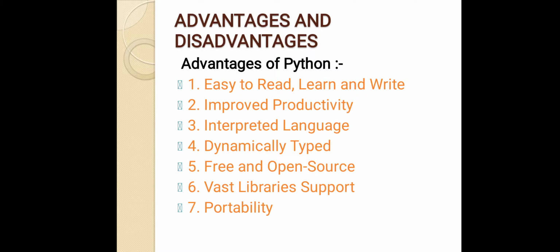Now coming to the advantages and disadvantages. So the advantages are: it is easy to read, learn, and write. Python is a high-level programming language that has English-like syntax. This makes it easier to read and understand the code. Improved productivity. Python is a very productive language. Due to the simplicity of Python, developers can focus on solving the problems. Interpreted language. That means Python directly executes the code line by line. In case of any error, it stops further execution and reports back the error which has occurred. Dynamically typed. Python does not know the type of variable until we run the code. It automatically assigns the data type during the execution.